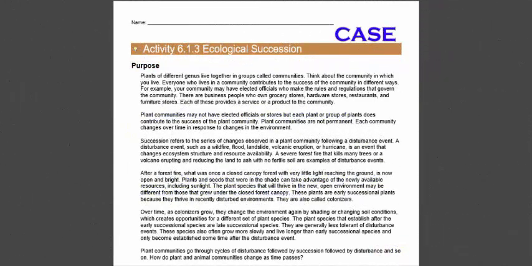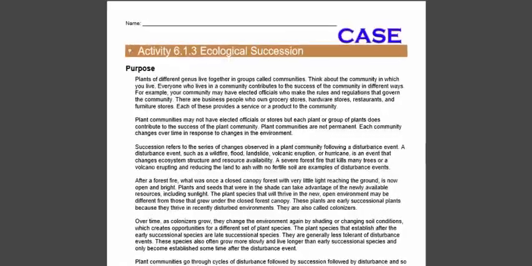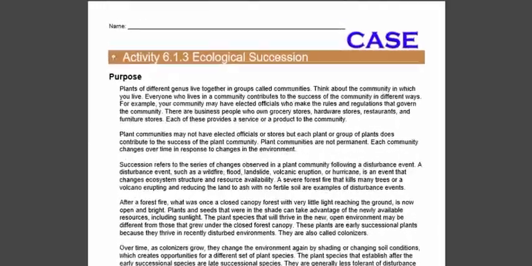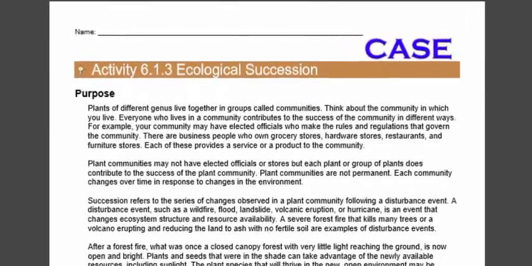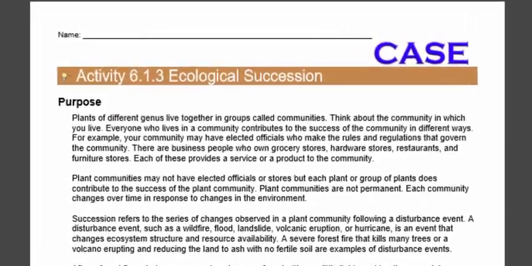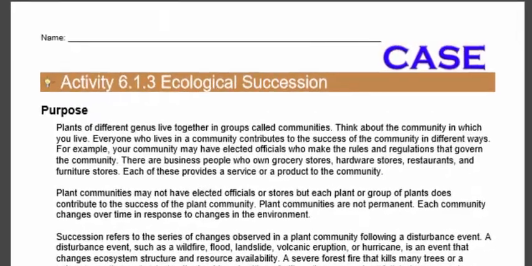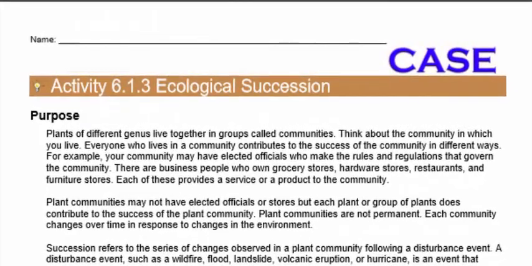Throughout Activity 6.1.3, Ecological Succession, you will simulate the process of vegetative succession by a role-playing game in order to understand how plant populations shift in response to the changes in the environment. Your teacher will organize the class into groups and distribute the games and instructions.